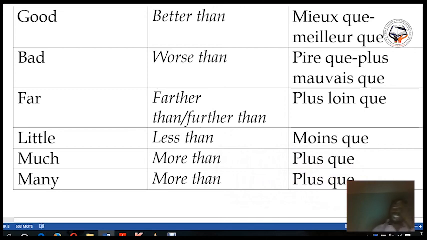Here is the end of the comparative of adjectives. As a summary, I told you that in the comparative we have the comparative of superiority, where you have to distinguish the adjective into two parts, short and long adjectives. We have the comparative of inferiority, the comparative of equality, and the comparative of irregular adjectives. So you have to know all these aspects in order to master it.